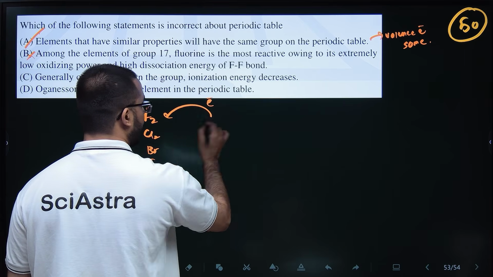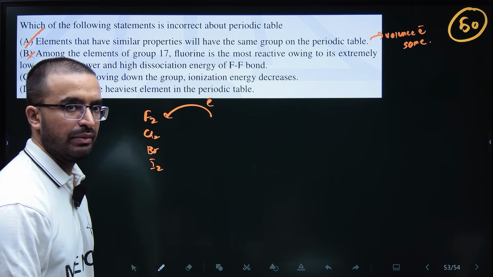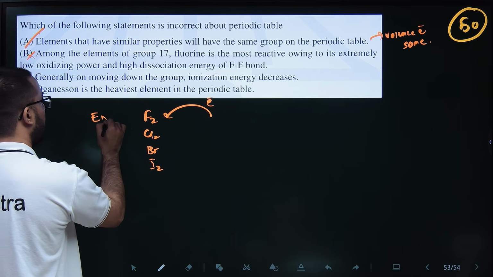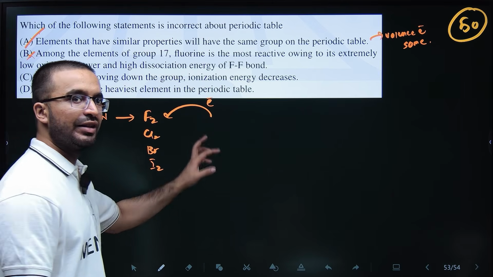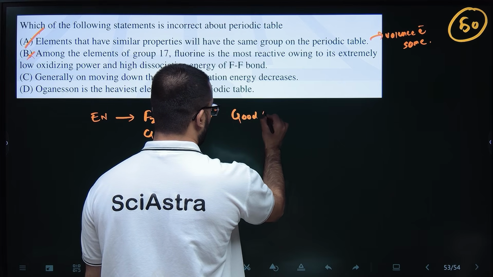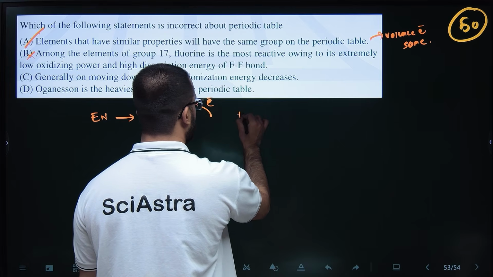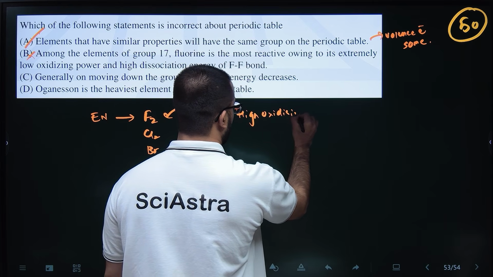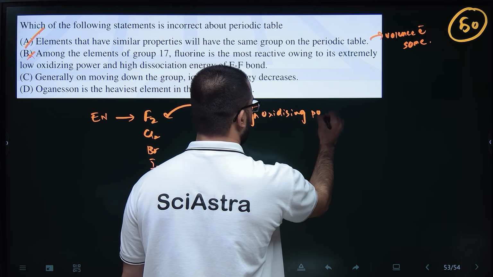The tendency of fluorine to take electrons is very high because fluorine has the highest electronegativity. So it has high oxidizing power, meaning the tendency to take electrons is high.